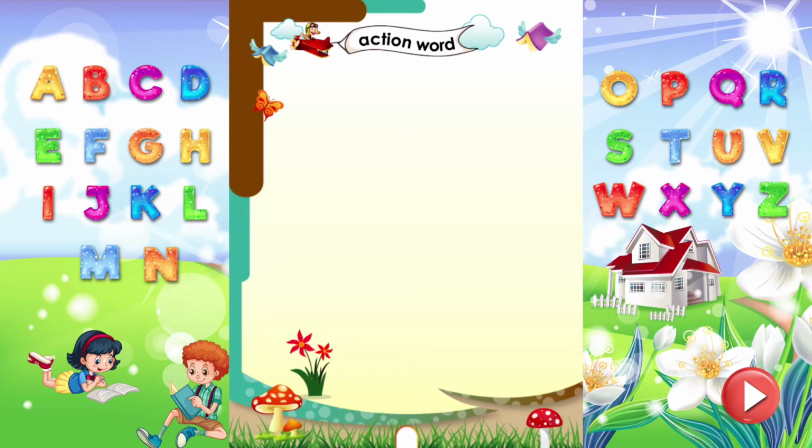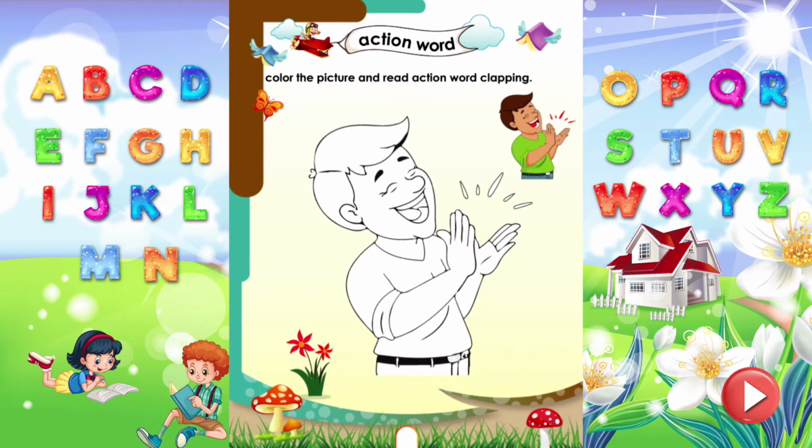Action word. Color the picture and read action word clapping. Do you know, kids? Clapping is an action word.